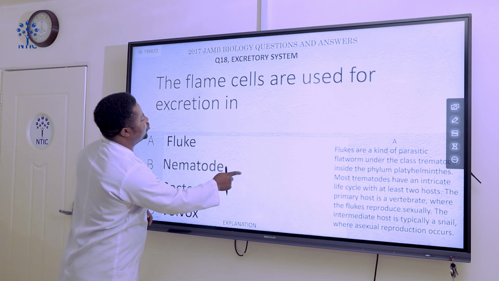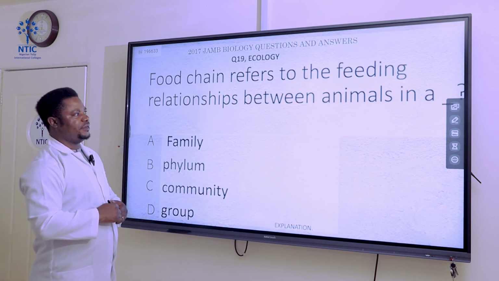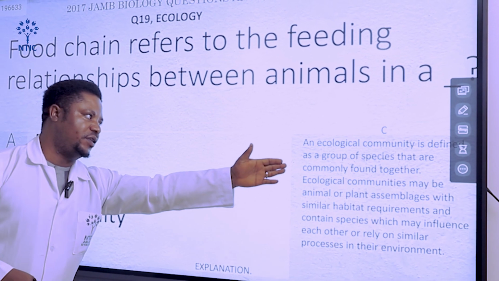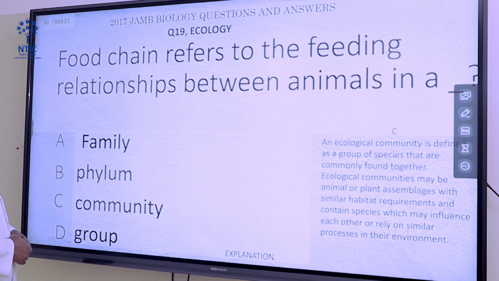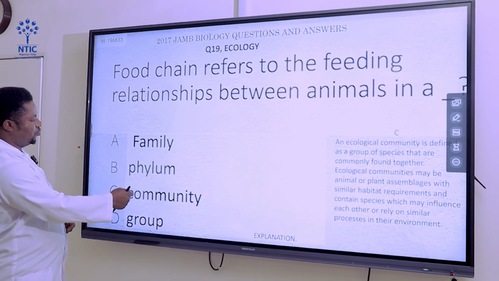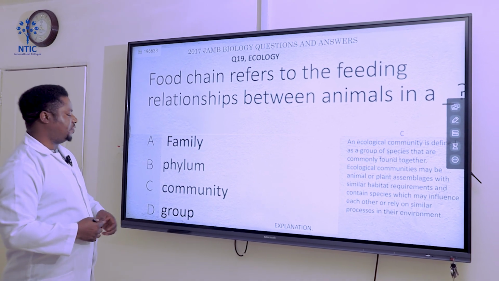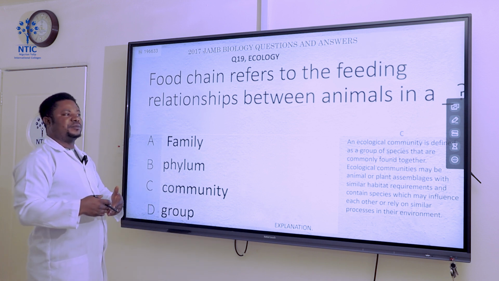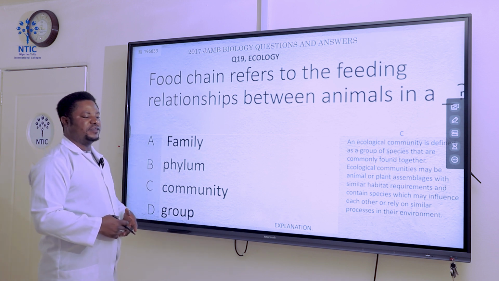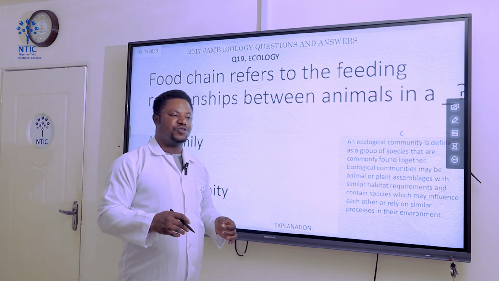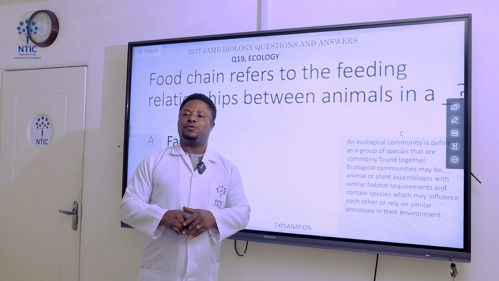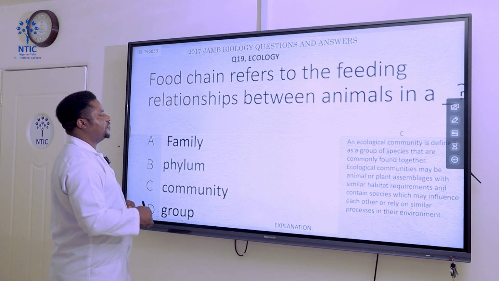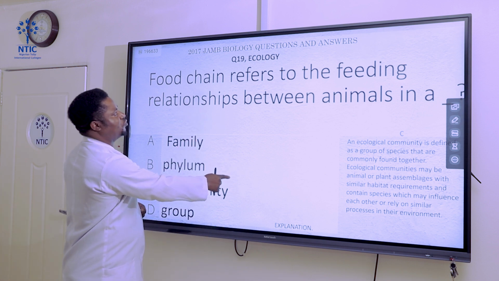Next question. Food chain refers to the feeding relationship between animals in a community. If you look here, you see the explanation we have put up. It is where one organism feeds on another. We don't have like organisms feeding on themselves. If like organisms feed on themselves, in no time, you're going to have cannibalism setting in, and that animal will be at the verge of going into extinction because in no time, it will be wiped out from the surface of the earth. Now, let's go to the next question, question number 20.